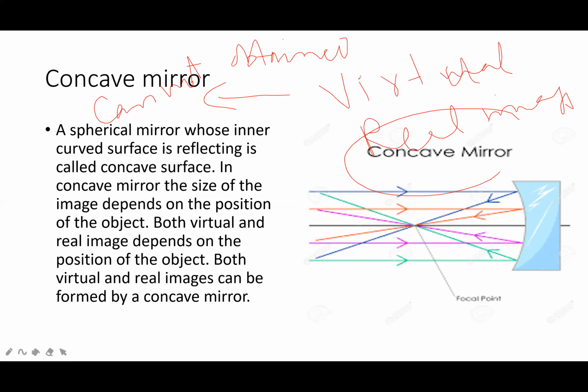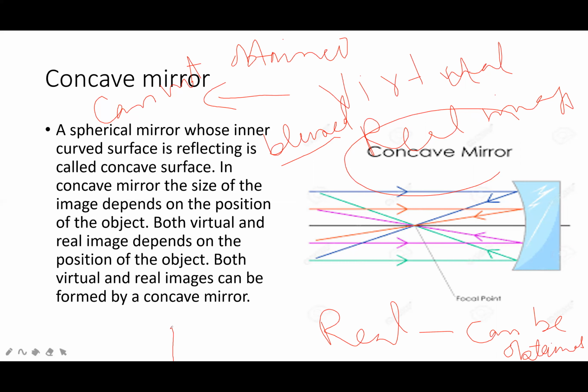Second, it is blurred. A real image can be obtained on a screen. Second, it is clear. Real image, if this is the object, the real image will be inverted.